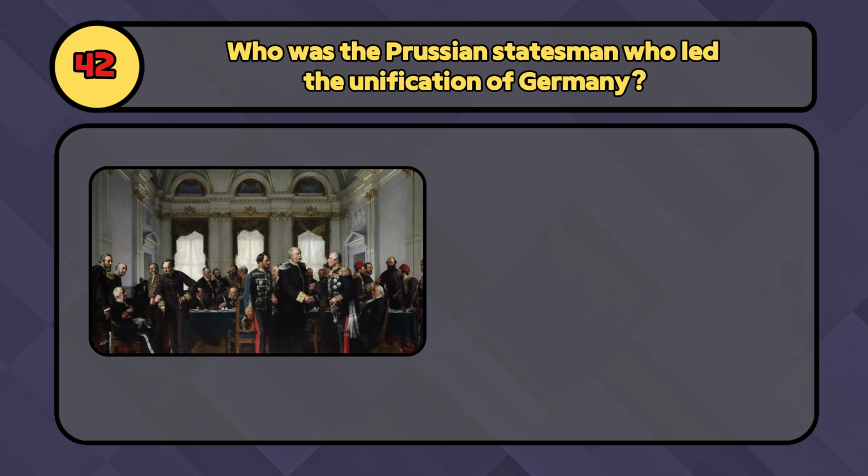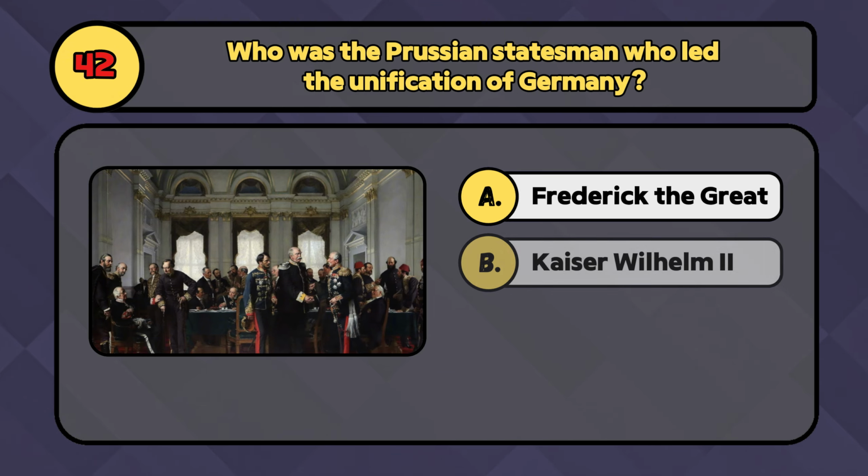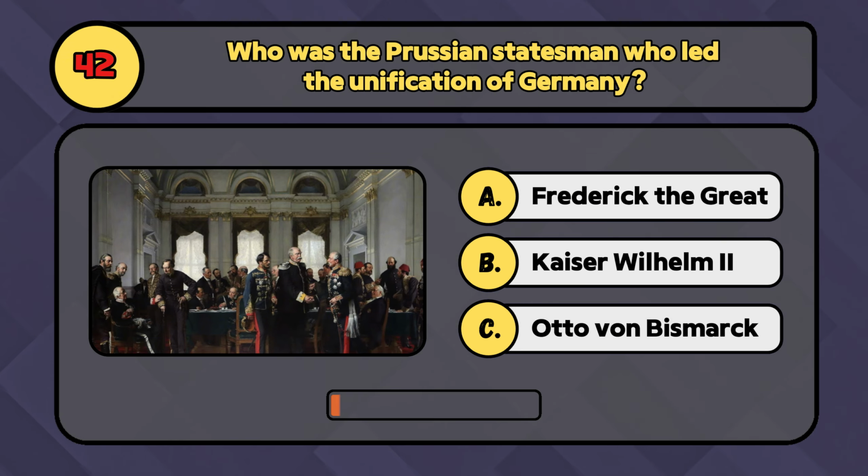Who was the Prussian statesman who led the unification of Germany? Was it Frederick the Great, Kaiser Wilhelm II, or Otto von Bismarck? It was Otto von Bismarck, the Iron Chancellor who forged Germany through war and diplomacy.